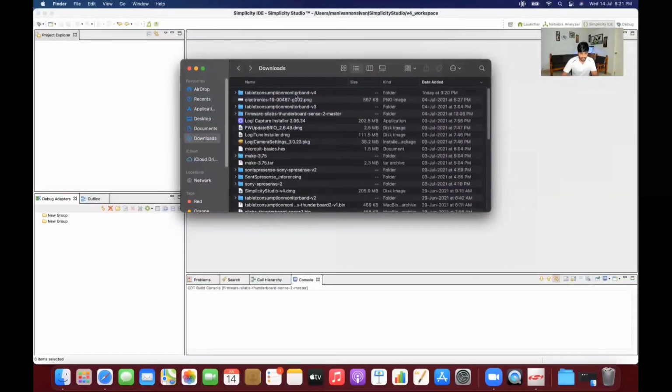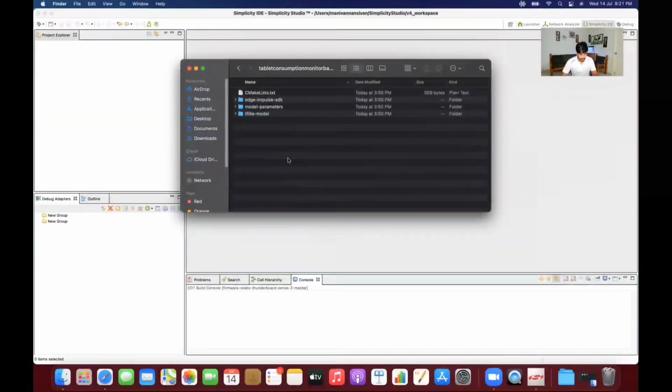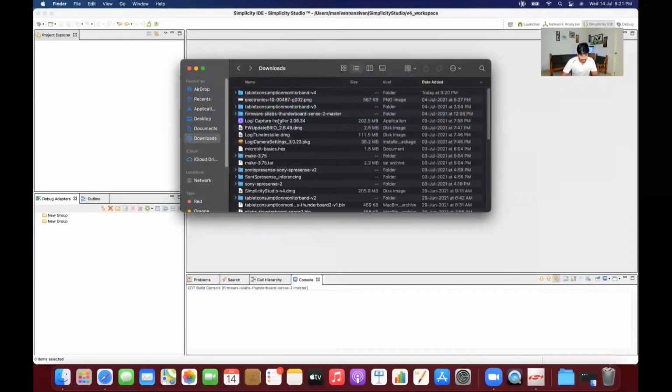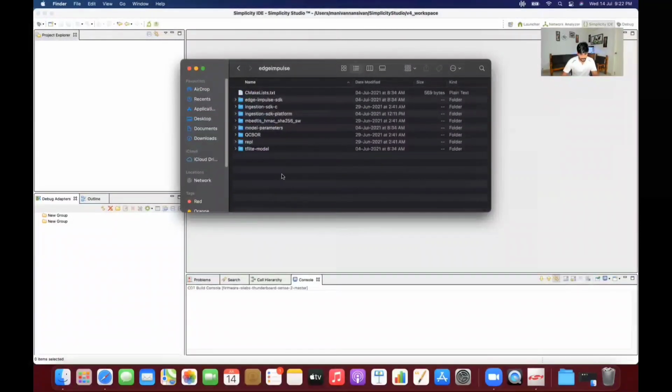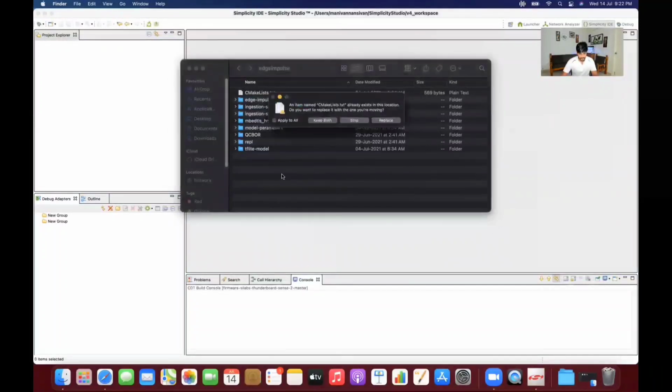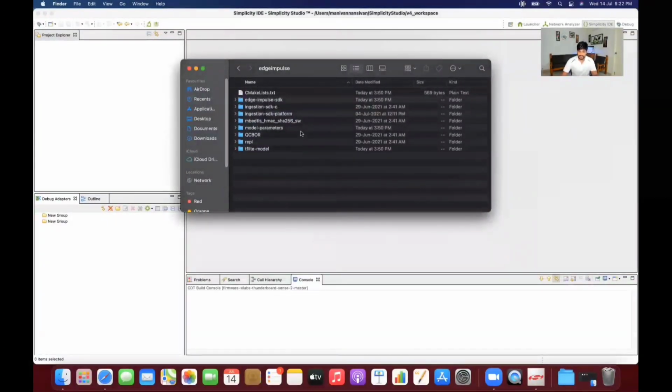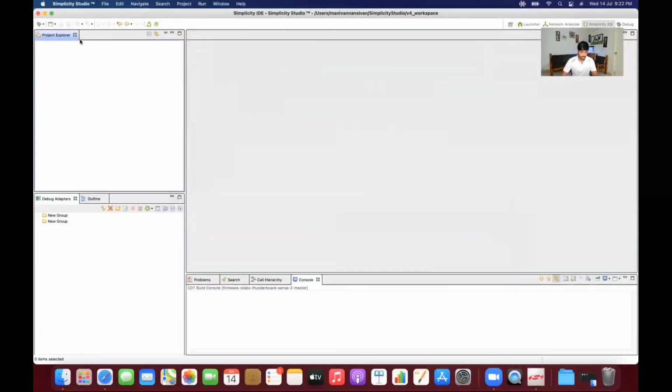So what I have to do here is copy all this, and go to this firmware and Edge Impulse, then paste it here. We need to replace all these files. Once it's replaced, our application is merged into the firmware. And also we need to do some small modification and rebuild our application.